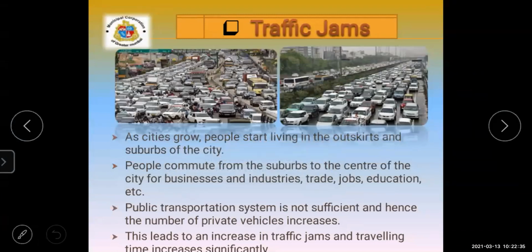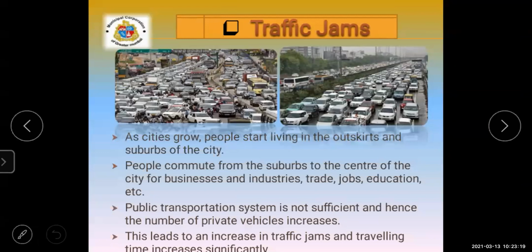Next is about the traffic jams. Yes. The second main problem of urbanization is traffic jams. As cities grow, people start living, as you can see, when the city is urbanized properly, people who are living in the outskirts and suburbs of the city, meaning outside the city, are living in the outer parts of the town or city, that means outskirts.